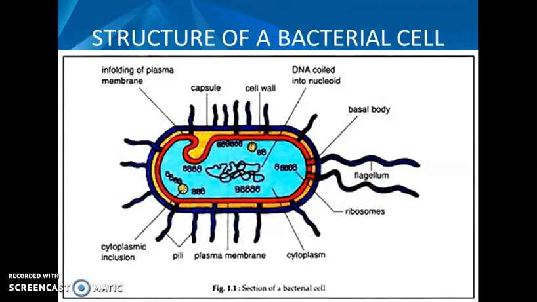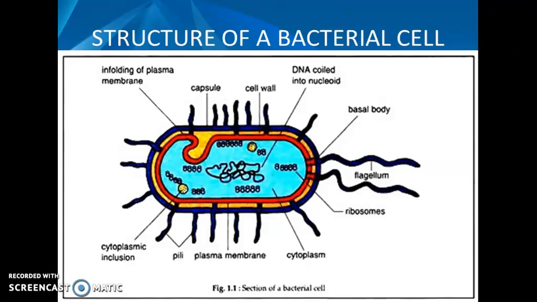It also consists of ribosomes in the form of granules, present in the cytoplasm. The outer part of the bacteria has the cell wall, capsule, etc. Inside, it consists of cytoplasmic inclusions, mesosomes, etc. But there is no Golgi apparatus or chlorophyll, which are present in eukaryotes.